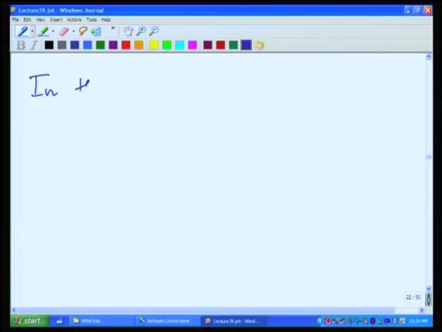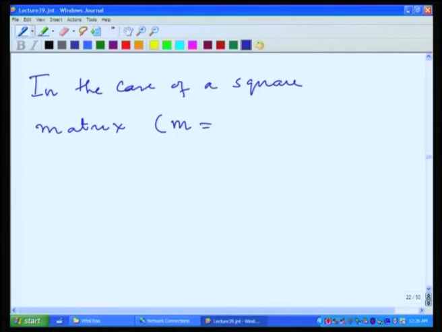What is the connection between the pseudo inverse and the inverse for a square matrix? So, in the case of a square matrix, m equal to n.